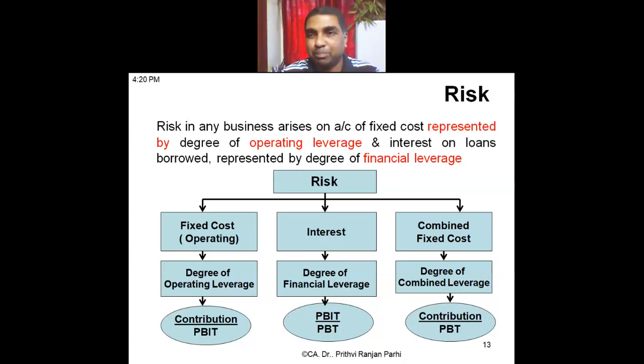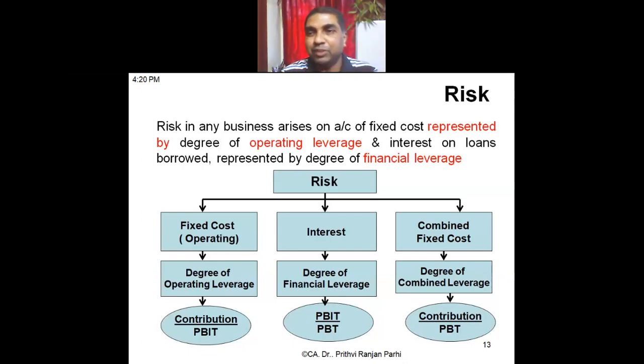That means with less effort, we want more earning per share. And effort means sales. We want a disproportionate relationship between sales and EPS. Ideally, the rate at which sales grows, EPS should grow at a higher rate. Suppose sales is growing at 10%, EPS should grow at 15%. Then only all this planning of capital structure will become successful.